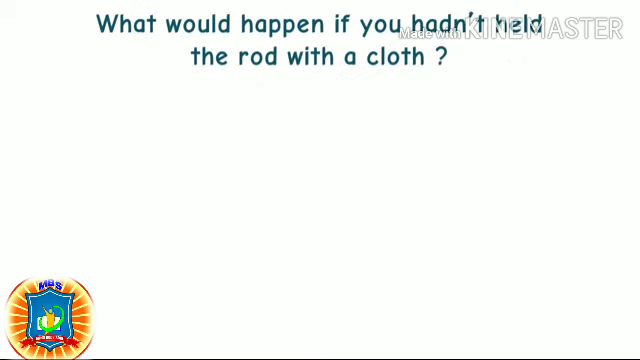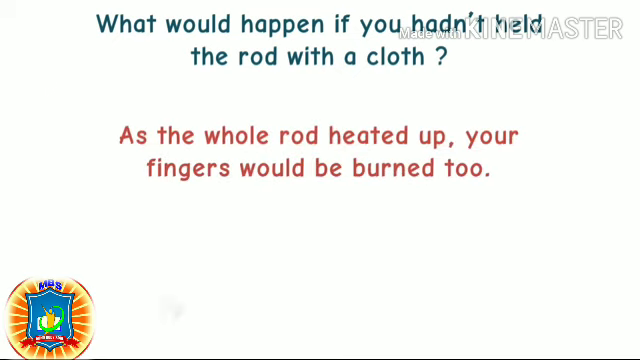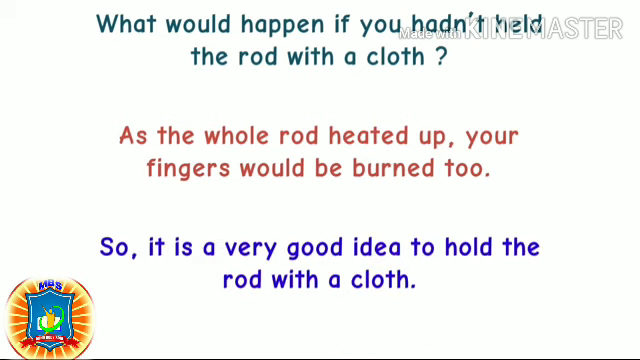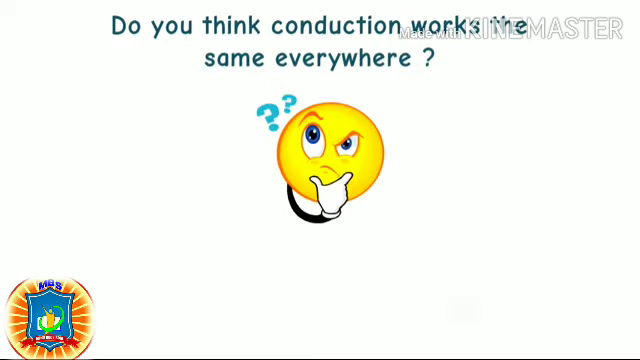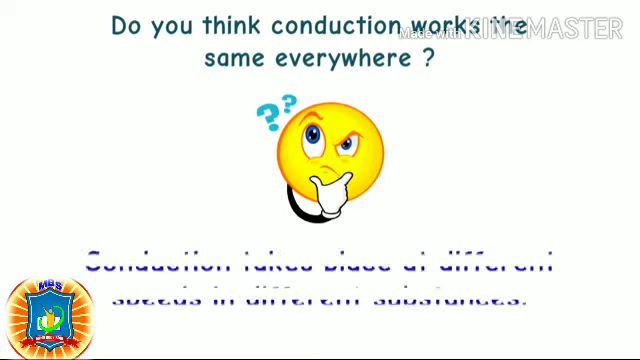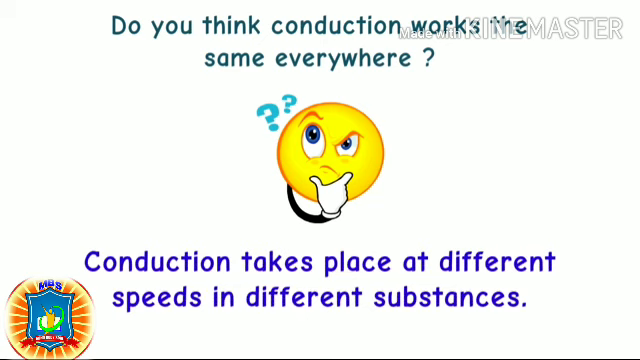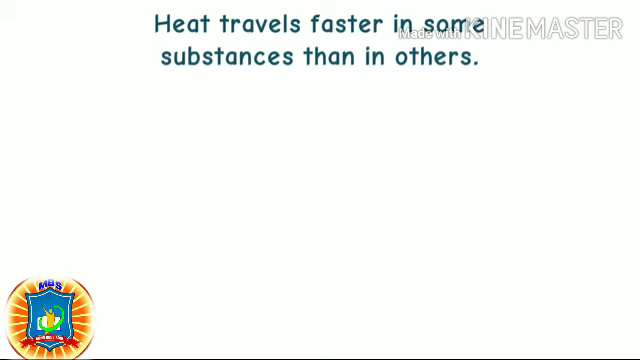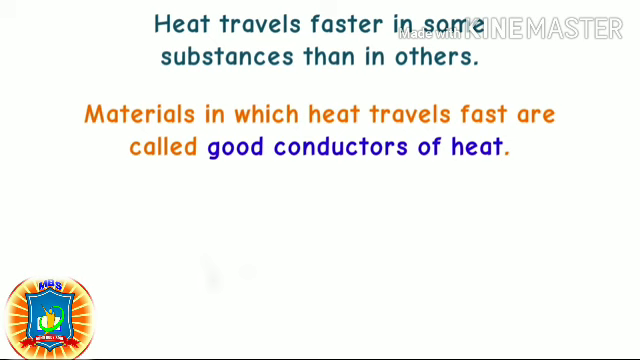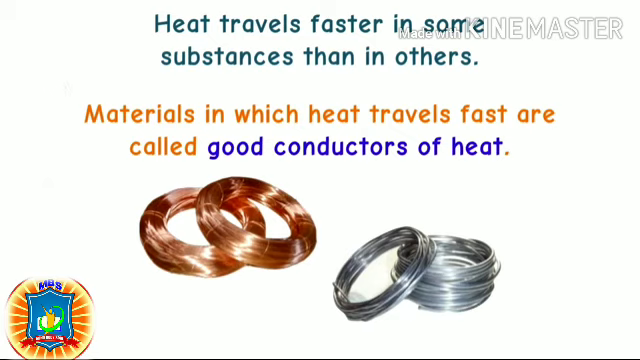What would happen if you hadn't held the rod with a cloth? As the whole rod heated up, your fingers would be burned too. So it is a very good idea to hold the rod with a cloth. Do you think conduction works the same everywhere? Conduction takes place at different speeds in different substances. Heat travels faster in some substances than in others. Materials in which heat travels fast are called good conductors of heat.